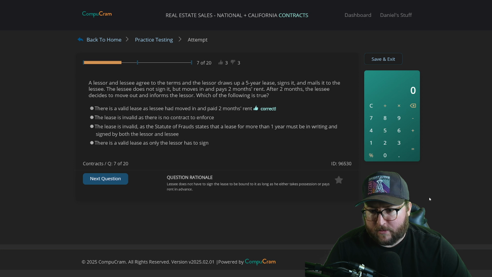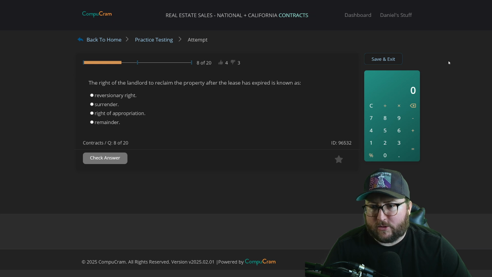Correct. Okay. Lessee does not have to sign the lease to be bound to it as long as he either takes possession or pays rent in advance. So if you go into that place and move in and you're paying rent, it doesn't matter if you sign the lease, you're in that lease.